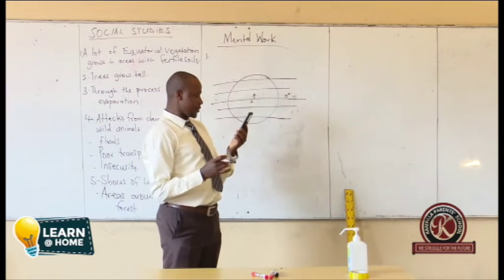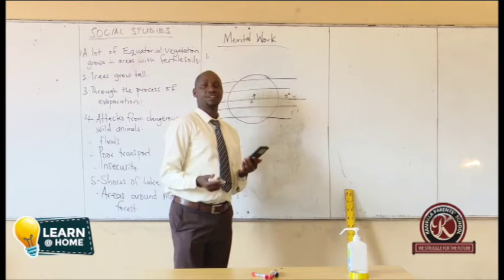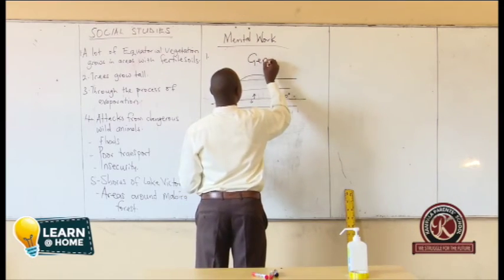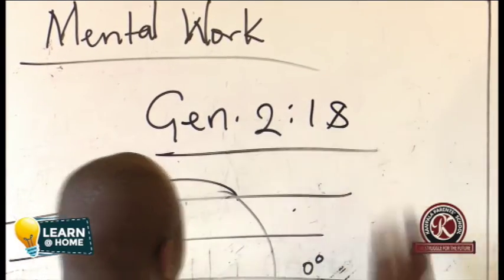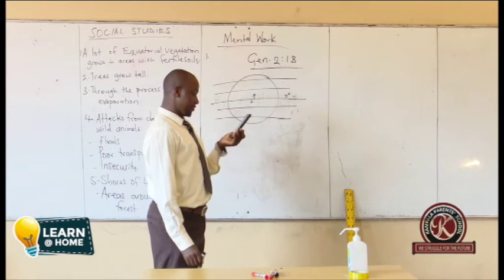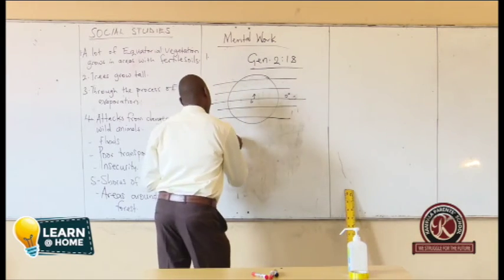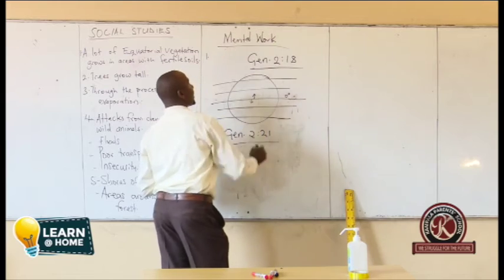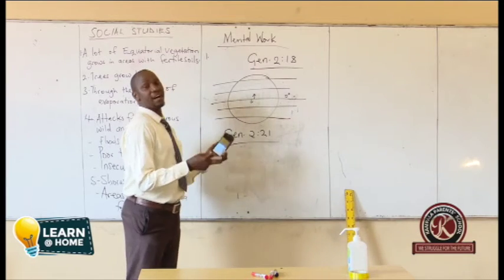So let us look at our second last question. Why did God create Eve? To give Adam company. You can check Genesis chapter 2, verse 18. The last question, from which material did God create Eve? One of Adam's rib. And you check Genesis also chapter 2, verse 21. Since RE is part of SST, it was necessary for me to bring those two questions for us to look at them in our mental work.